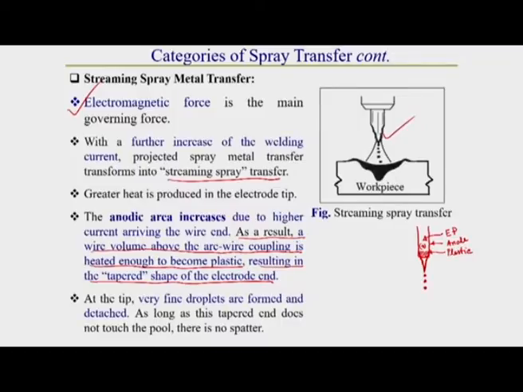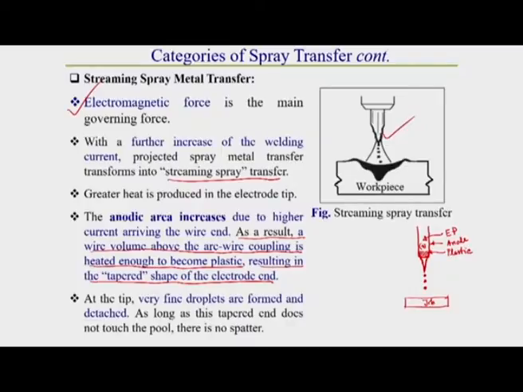This is due to this tapering effect. That is why at the tip very fine droplets are formed, detach and drop down to the workpiece. So this type of metal transfer is known as streaming type of metal transfer.